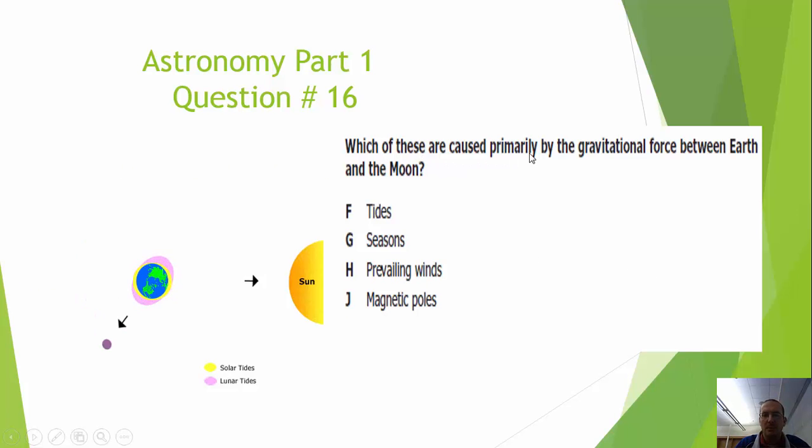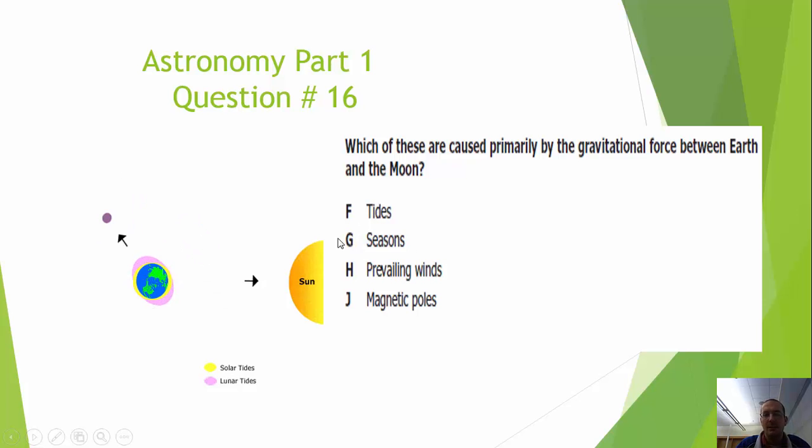Which of these are caused primarily by the gravitational force between the Earth and the Moon? Is it tides? Let's look over here and see. We've got our light pink, if you will, light purple. As the Moon is revolving around the Earth, we are able to see that this is starting to fluctuate. So we have our tides, and as they're changing, it's based off of where we're located.